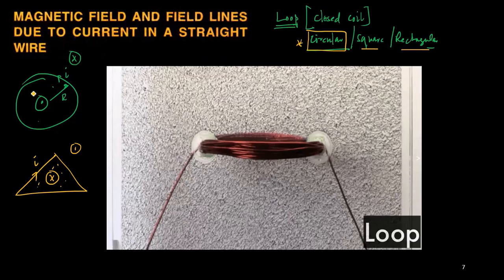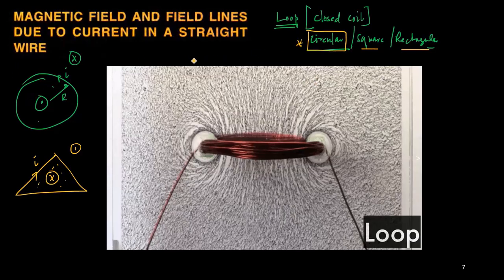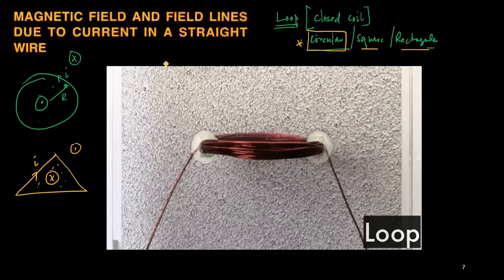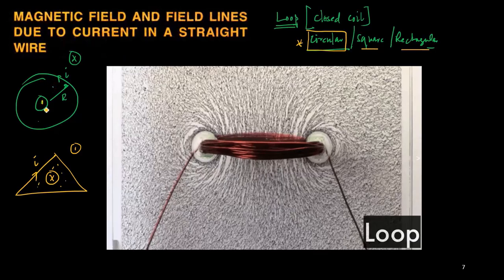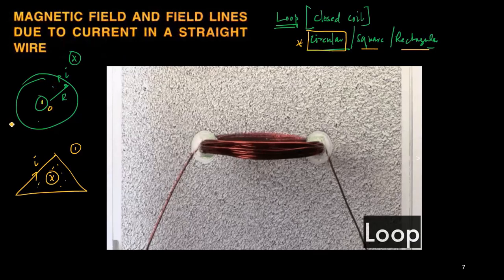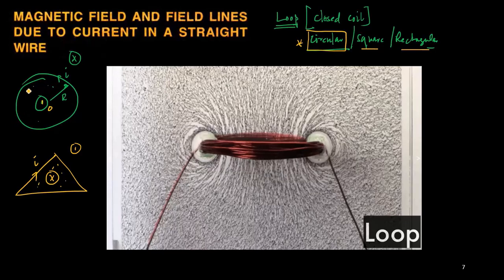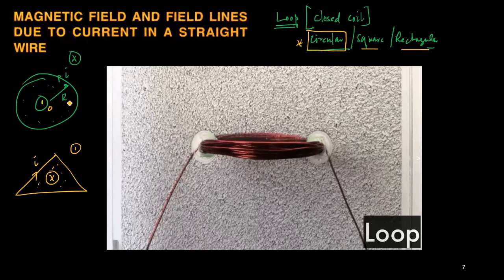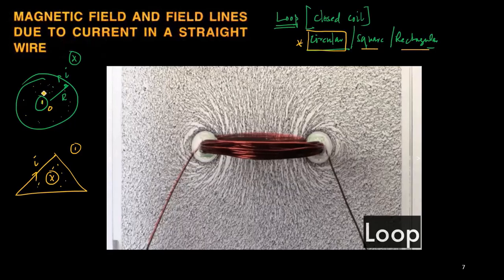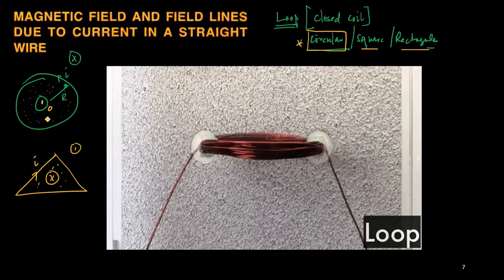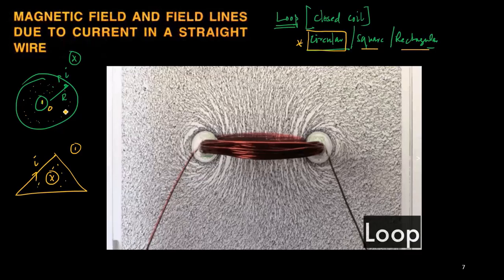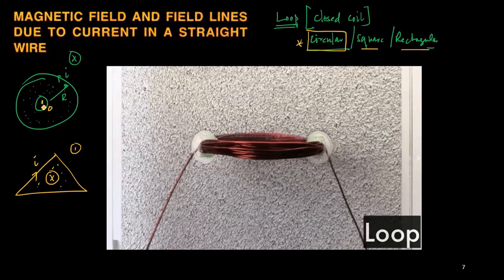So this is a circular coil. Regarding the circular coil, there is another restriction: I can only measure the magnetic field at the center, that is the point O. The magnetic field exists at each and every point inside the loop, but I have the theory to measure only the magnetic field at point O.